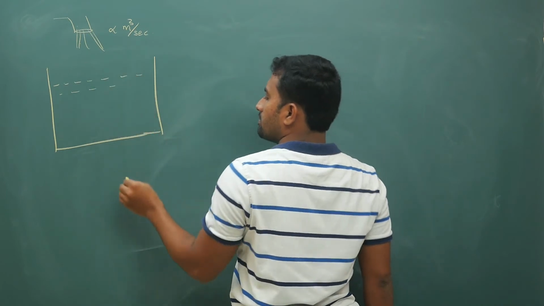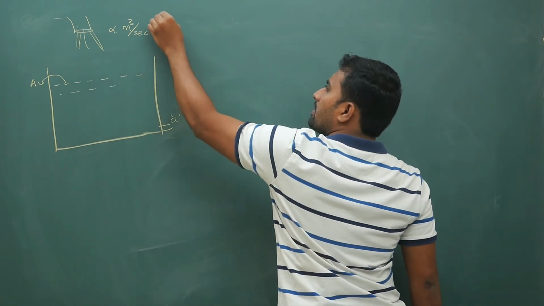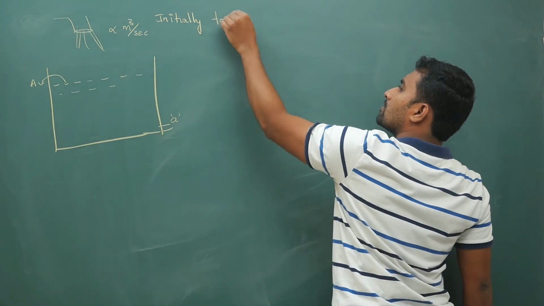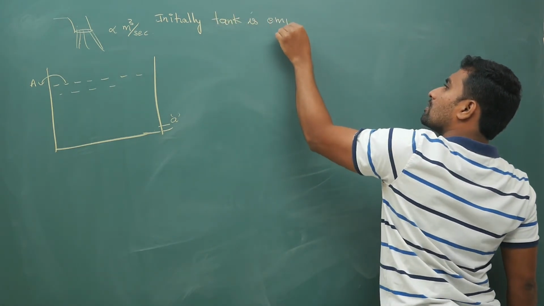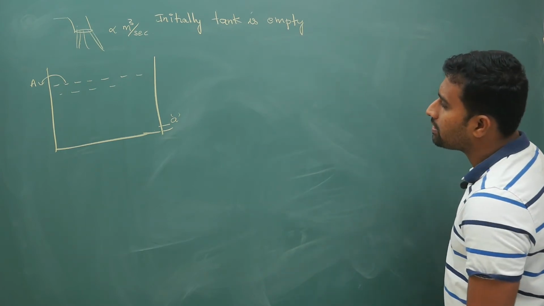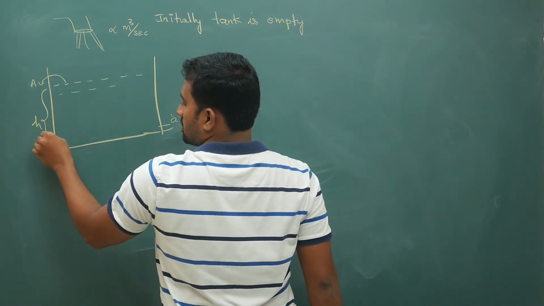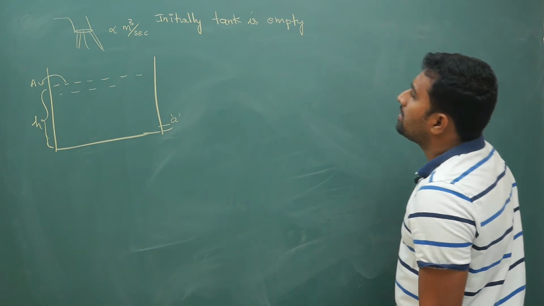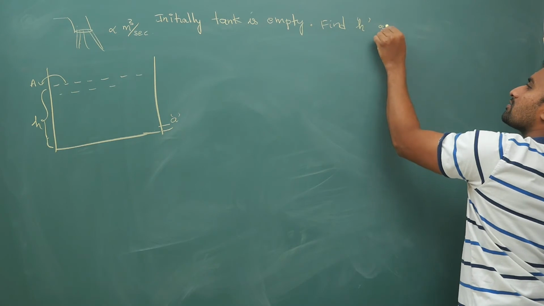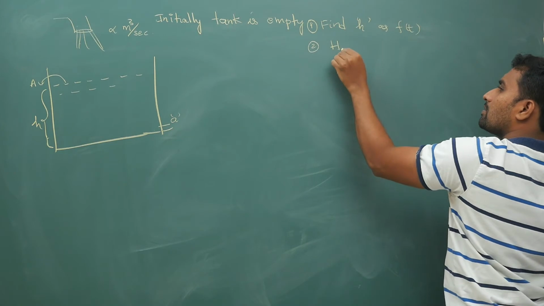Initially the tank is empty, with a small hole of area small a, and the tank cross-section is capital A. Water is entering at the rate of alpha cubic meters per second from some tap. The height is h. Initially the tank is empty. Find the height as a function of time, and second, the maximum height.